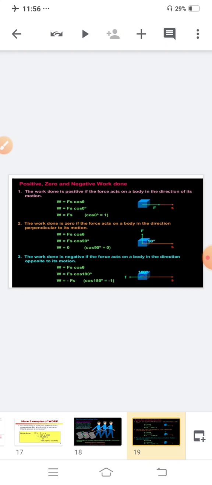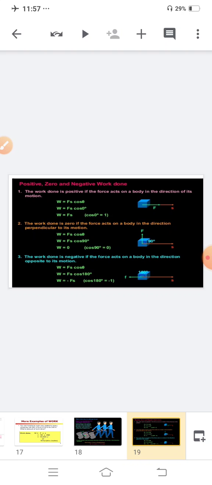Clear? When you apply force perpendicularly, the angle is 90 degrees. If it is 90 degrees, the cos 90 is 0. So whenever you apply a perpendicular force, the work done is 0. And the next one is negative, in which the object moves opposite to the direction of the applied force.